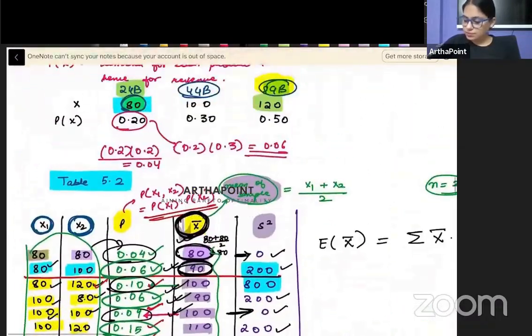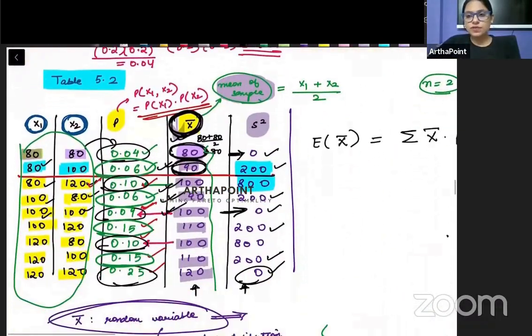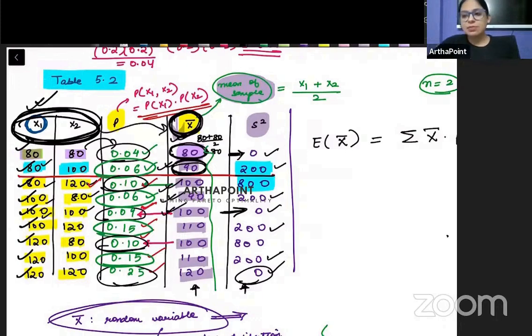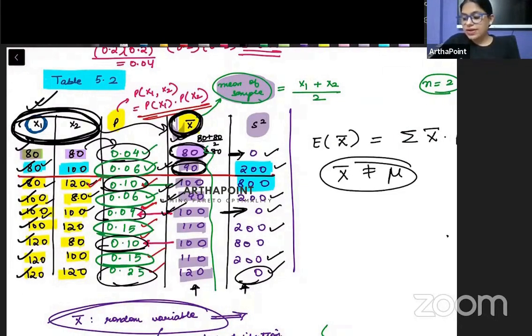This one, huh? You remember, this is the question we had taken. And I had shown you that these were the 9 samples that we had: 1, 2, 3, 4, 5, 6, 7, 8, 9. Depending on what sample we had collected, we were getting the sample mean. So the sample mean differed. The sample mean was not equal to the population mean. Our population mean was different, and the sample means were very, very different.